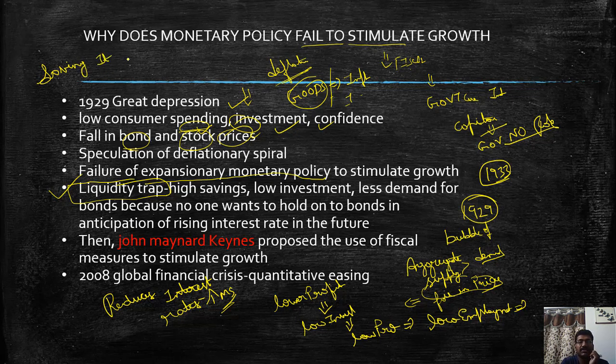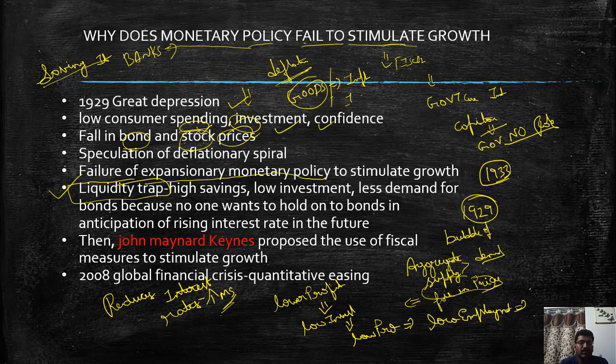So that means all the money which the central bank is printing and releasing into the economy, there is no spending or investment, but rather the people are saving it in banks. So again, that means that the increase in money supply has failed to stimulate growth in the economy. So this is the era where the economists came to know the limitations of the usage of monetary policy to stimulate growth. So here the monetary policy has failed completely to stimulate growth, not because